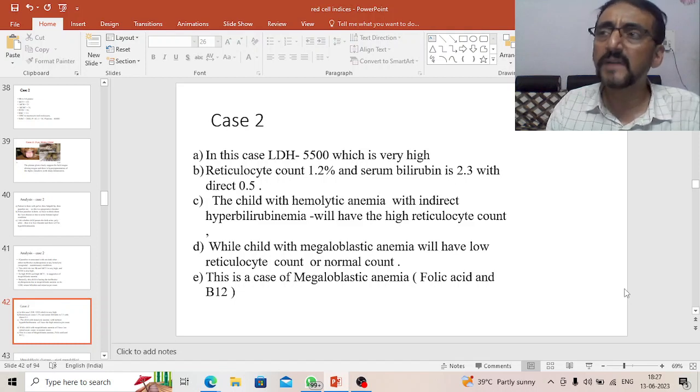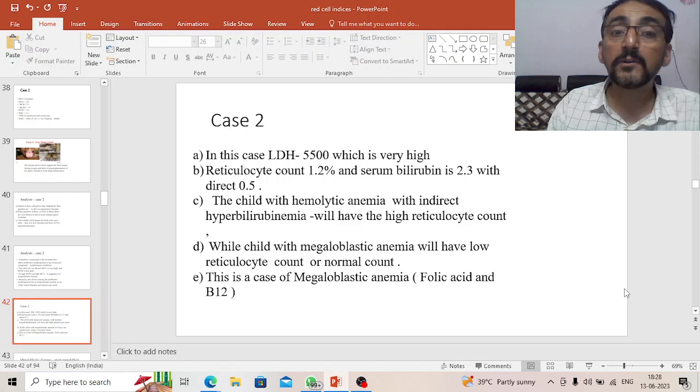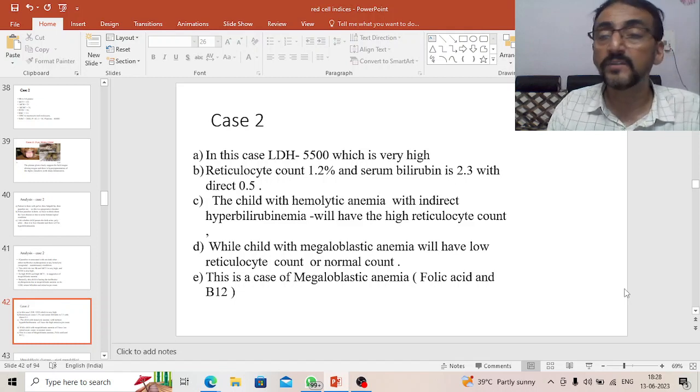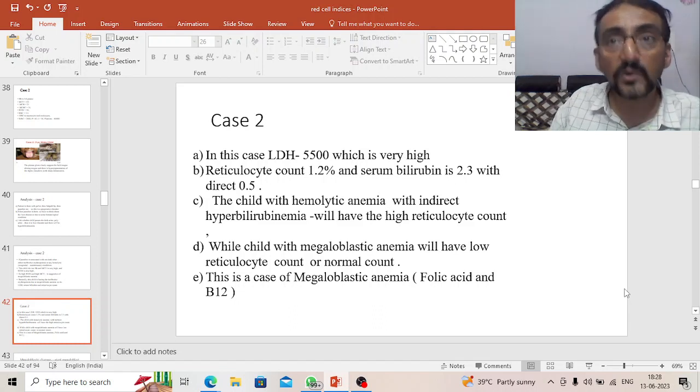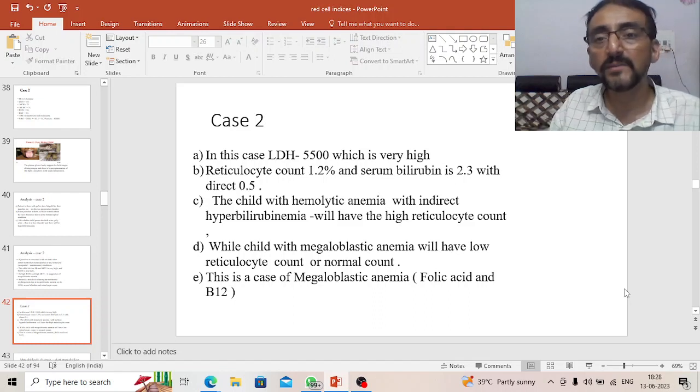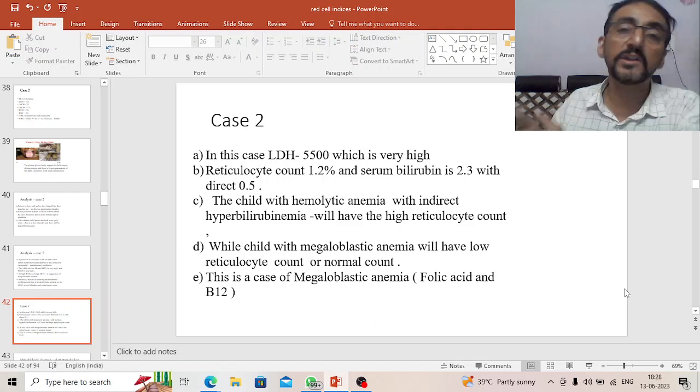That means RBCs are over destroyed or maybe ineffective erythropoiesis. Reticulocyte count is also less, 1.2%. Usually it is more than 2. So reticulocyte count is 1.2. That means more and more mature RBCs are not coming into the blood, meaning the production of RBCs is low.